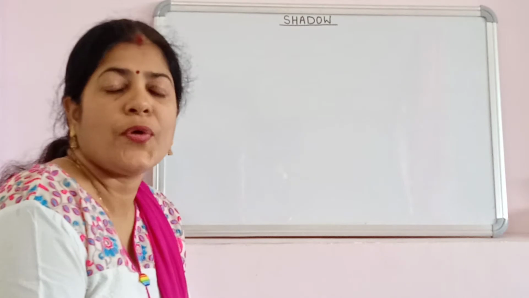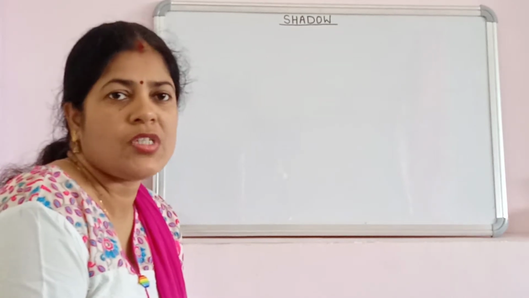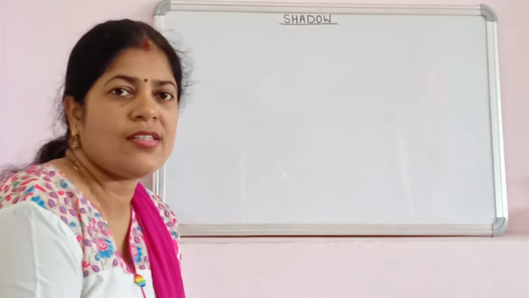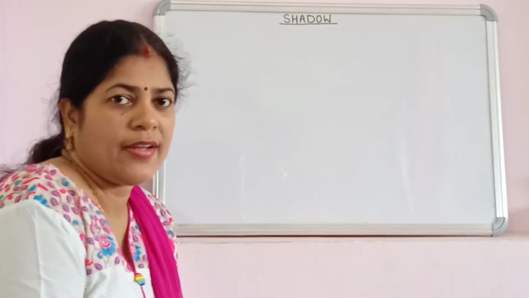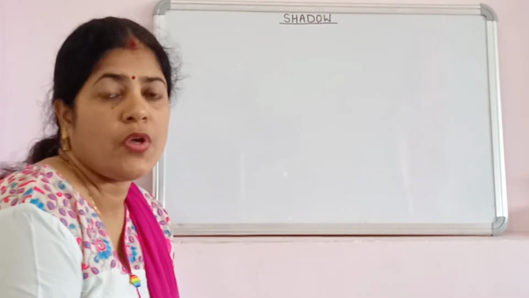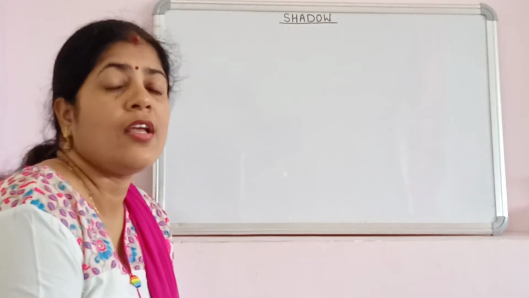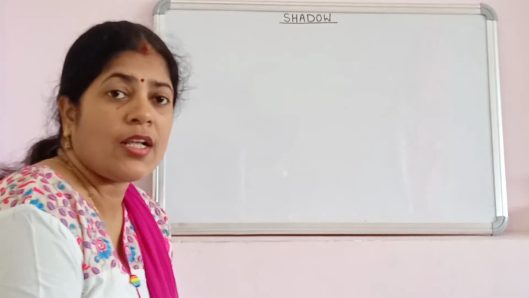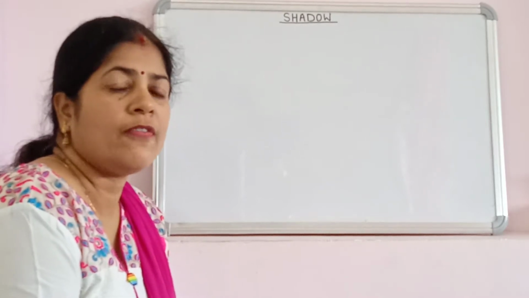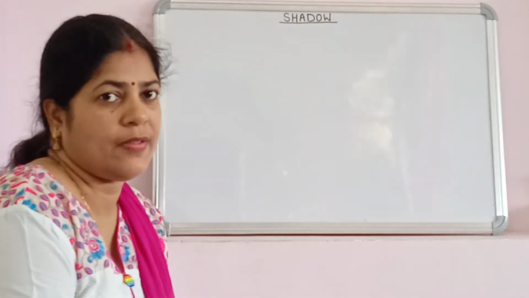In our last video, we discussed light, the properties of light and the optical materials. Today we are going to discuss what happens when an opaque material comes along the path of light as an obstacle.